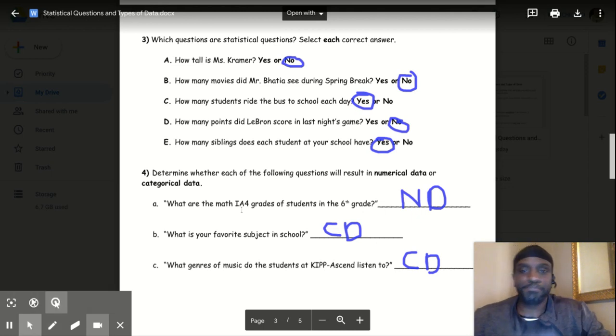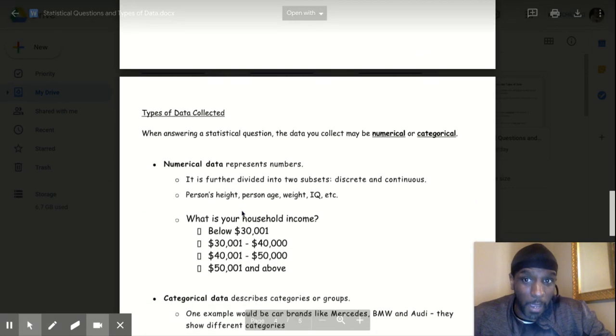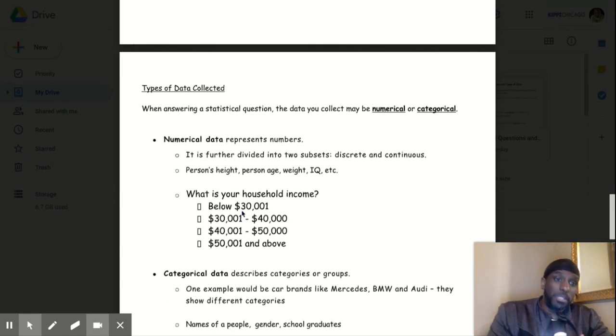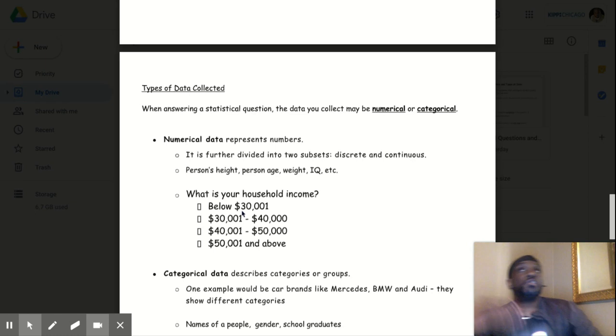Here we go. So let's get into now types of data collected. We just did an example of categorical data or numerical data, but let's get more into it now, which is more of what lesson 2 on Tuesday is about. So when answering a statistical question, the data you collect can be numerical or categorical. Okay, so numerical data represents numbers, as I said. It says here, numerical data is further divided into 2 subsets, discrete data or continuous. We're not going to get into that. That's more for, I think, 8th grade.